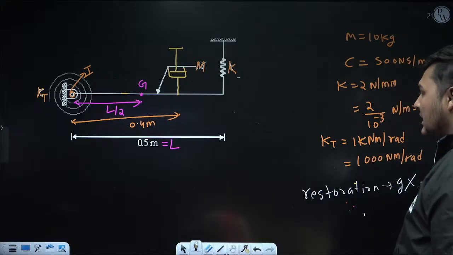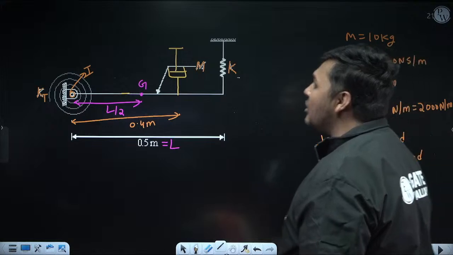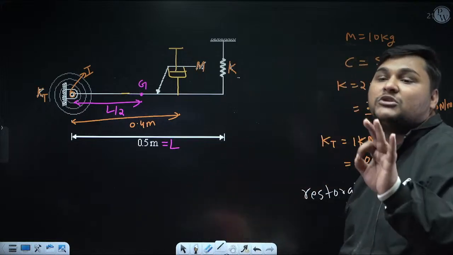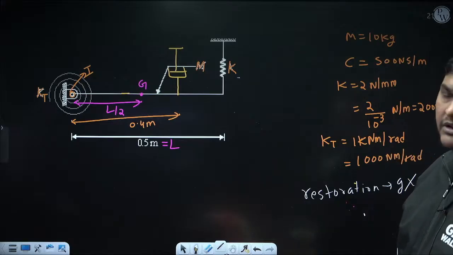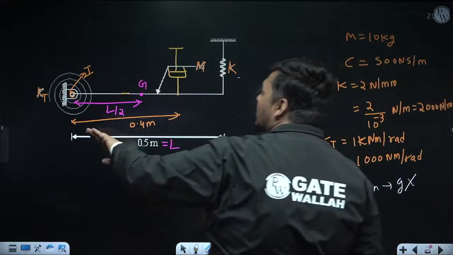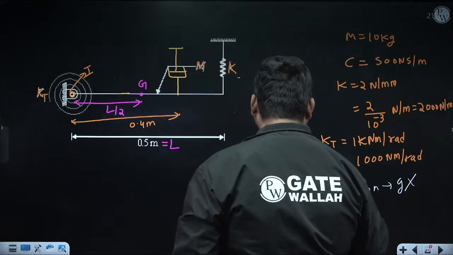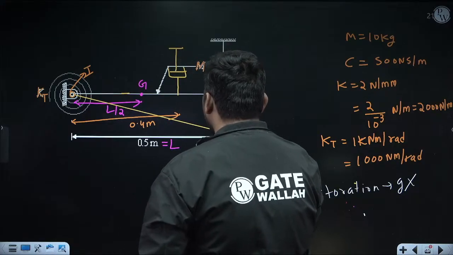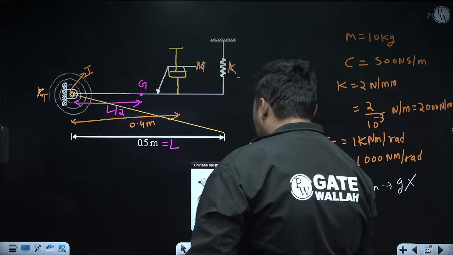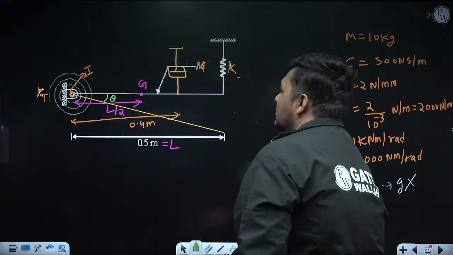Okay. So, now I am taking any position in which this rod has rotated by theta angle about the I center, and this theta is from the mean position, because we need not bother about the displacement of the mean position. Now, you can take theta clockwise also, anti-clockwise also, it is your will. So, suppose I am taking any position in which this rod has rotated by theta angle about the I center in clockwise direction. This theta is very small. For understanding, I am drawing the diagram a little bit bigger. This is from the mean position.